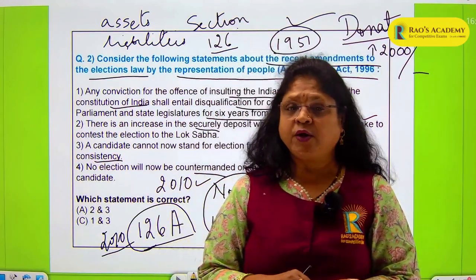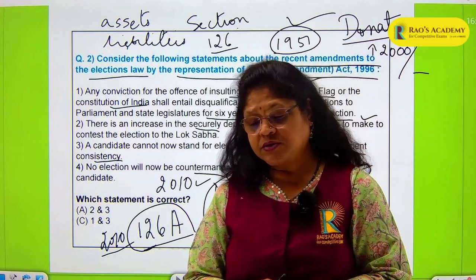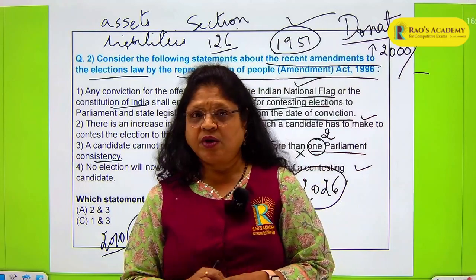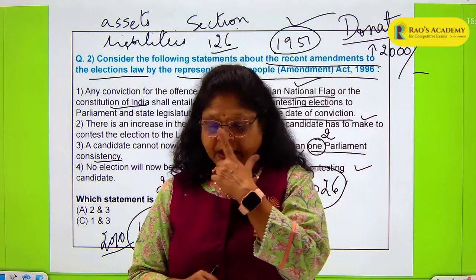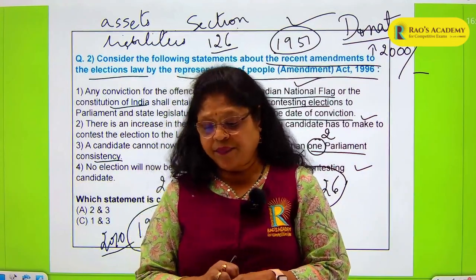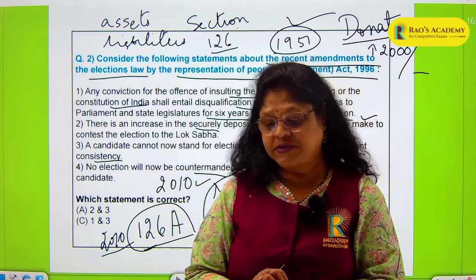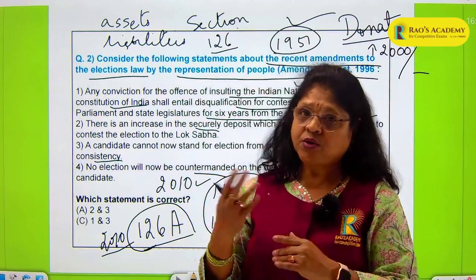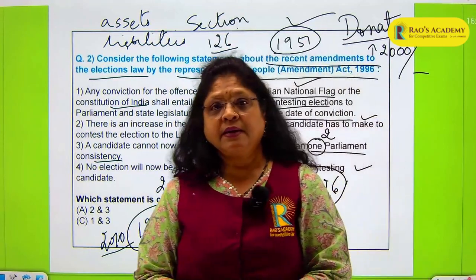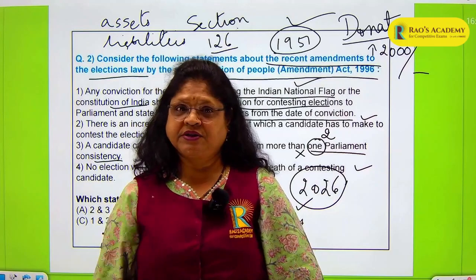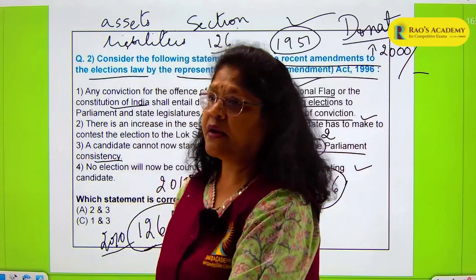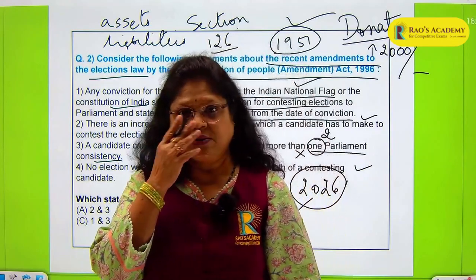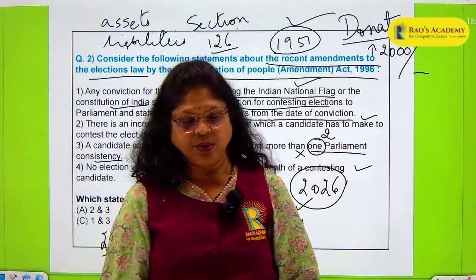If he is found guilty on these particular grounds, then also his candidature, his membership, will be disqualified as a member of parliament. And in Section 8(3), if he is convicted for any offence and sentenced to imprisonment for not less than 2 years, then also his membership will be suspended. A recent case you are hearing about every day. This is where there is a conviction of 2 years or more.